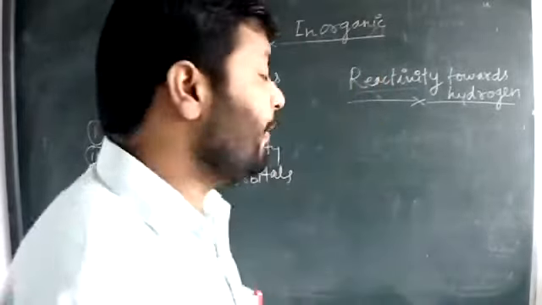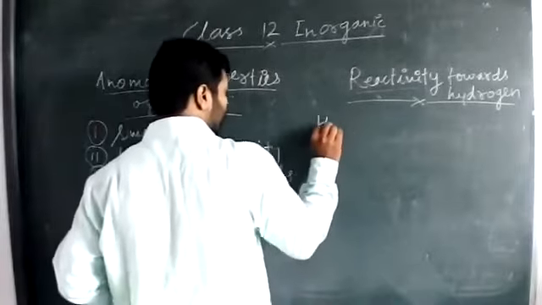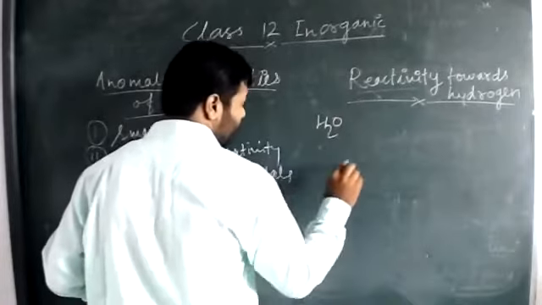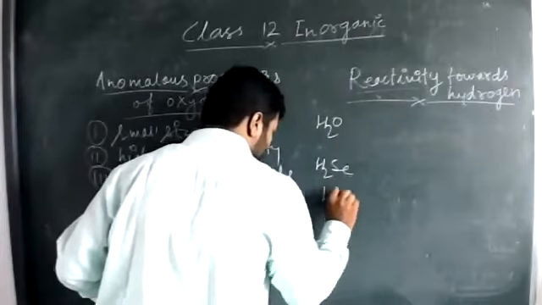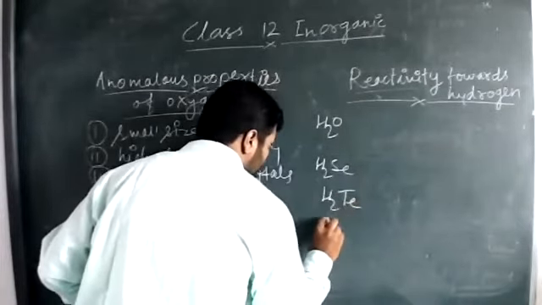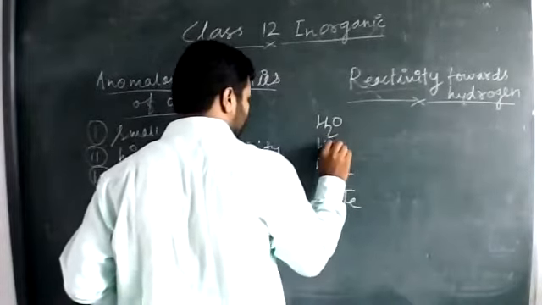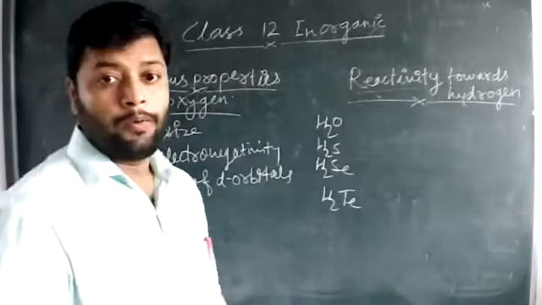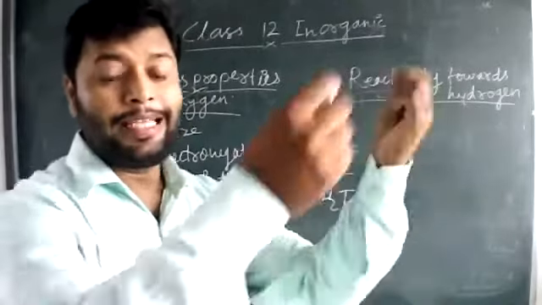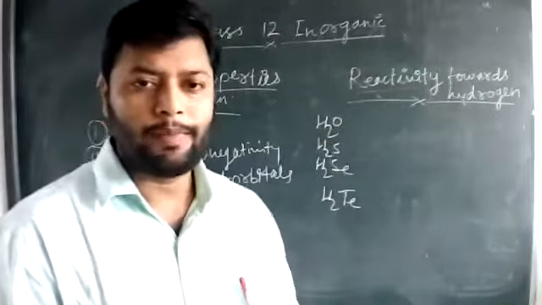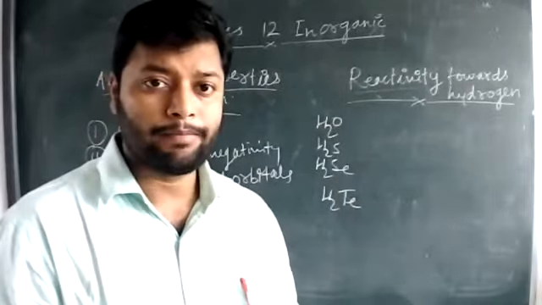So let's see the different molecules of the oxygen family. Water molecule, hydrogen sulfide, hydrogen selenide and hydrogen telluride. That is the common name, but they are all called hydrides of the oxygen family.